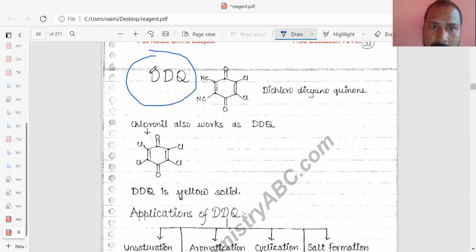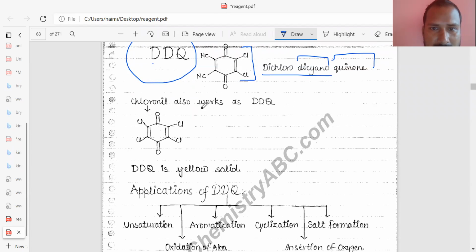The name of this DDQ is dichlorodicyanoquinone. Dichloro means two chlorines will be present, attached to the quinone moiety, and dicyano means two cyano groups will be present. So two cyano groups and two chloro groups are present on the quinone, meaning it is substituted by chlorine and nitrile. Chloranil also works like DDQ.